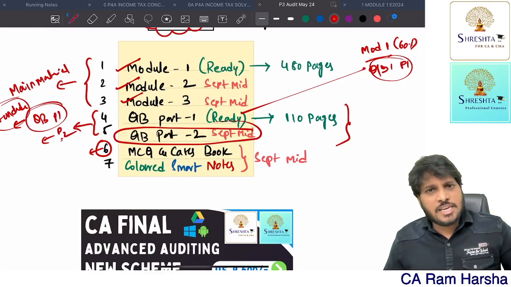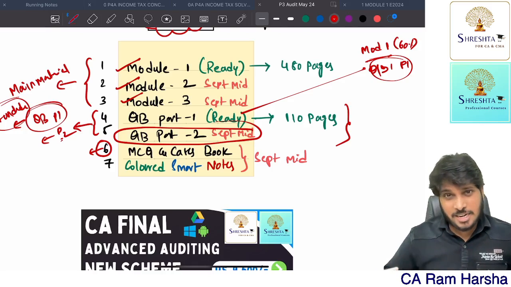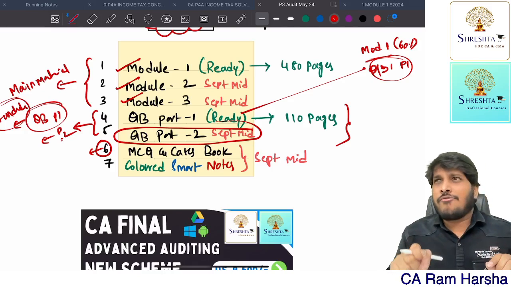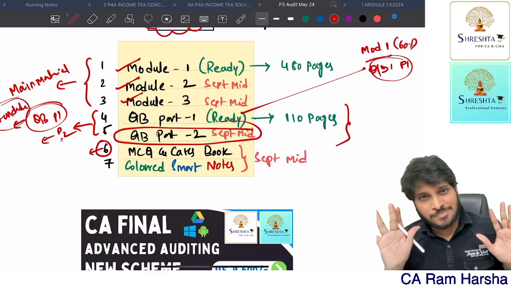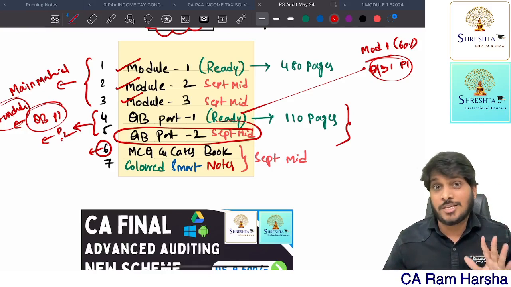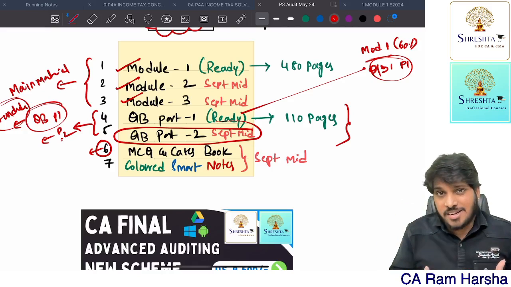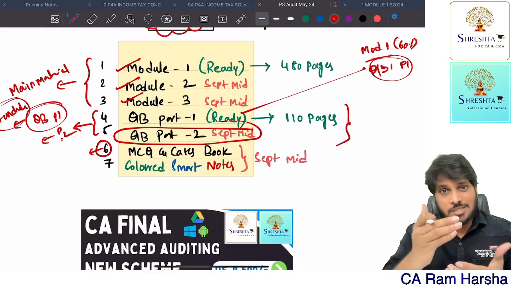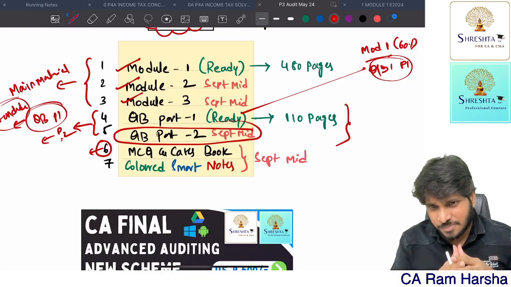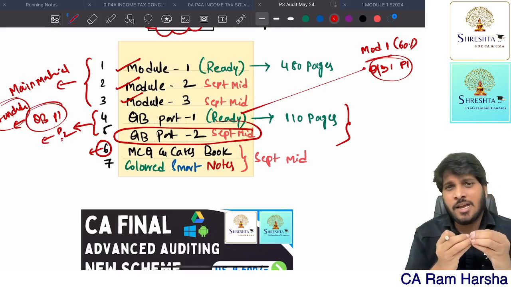In the old scheme, some 500, 600 pages of content were removed. In the new scheme, some 200, 300 pages of content are added. In addition, some 150 pages of standards-related content are added. So literally speaking, only 200 to 250 pages of content have changed. But the standards additionally added, the 800 series, 2000, 3000, 4000 series, were comparatively a little tough compared to the topics which were removed.